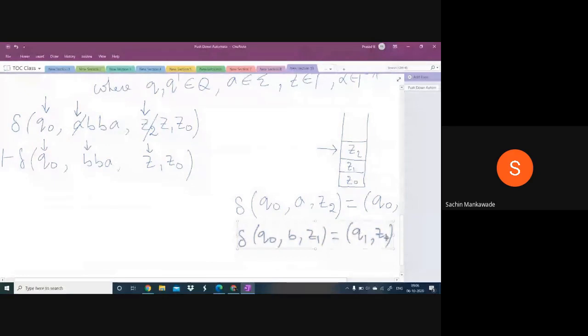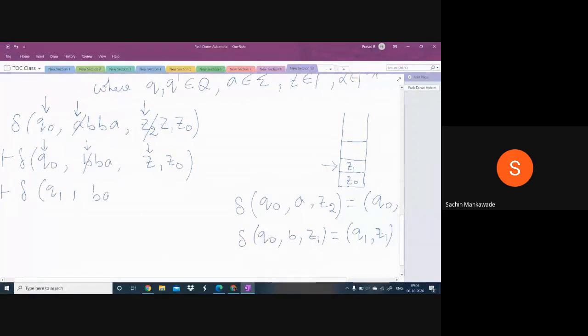And here Z1, what is the topmost symbol here? Z1. What I wrote here, Z1, means don't disturb the Z1. Actually, in the previous transaction, it deleted this Z2. And for the next transaction, the topmost symbol is Z1. Now the machine is taking the Z1, and what I wrote here, Z1, means after completion of this transaction, change the state from Q0 to Q1, and the input string is scanned one by one.